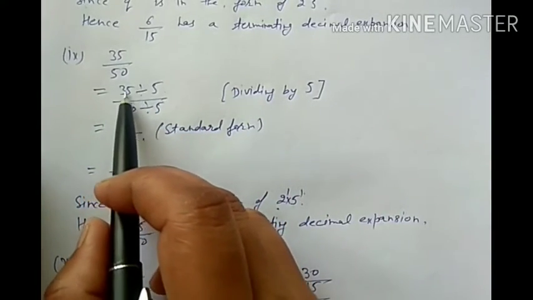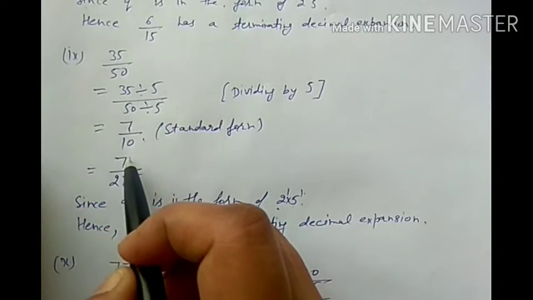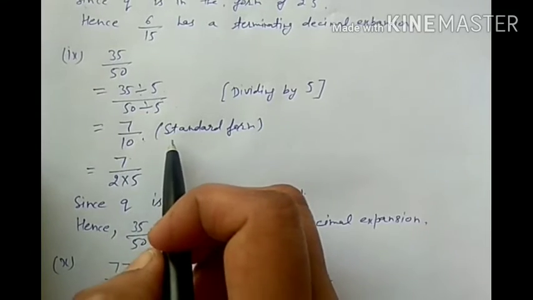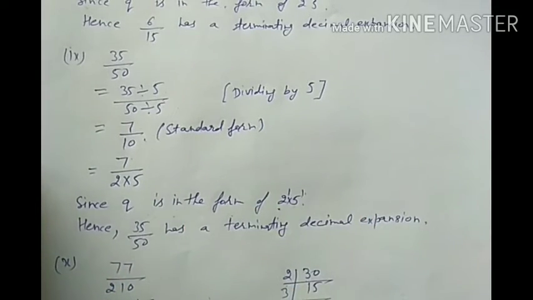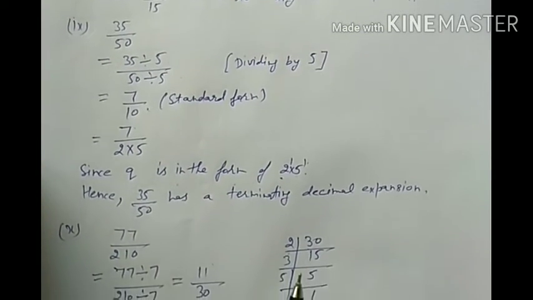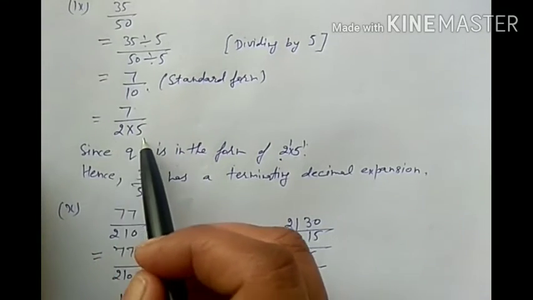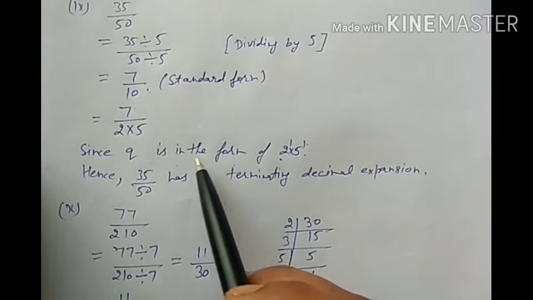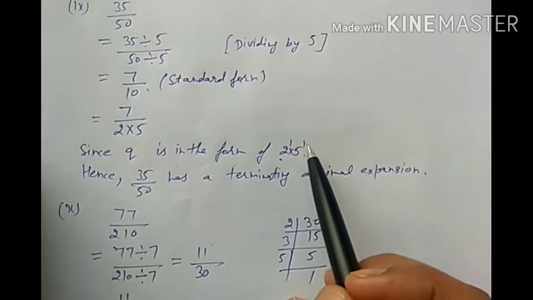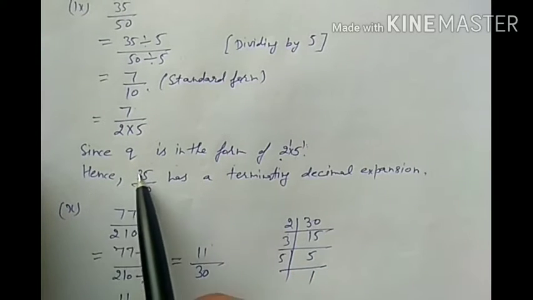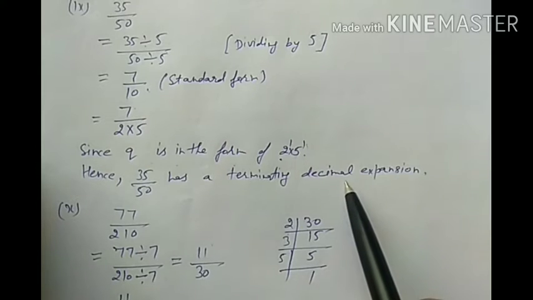So after dividing we get 7 and here 10. Now we get standard form. Now we will do the prime factorization of the denominator 10: 2 into 5. Since the prime factorization is in the form of 2 raised to power 1, 5 raised to power 1, hence 35 by 50 has a terminating decimal expansion.